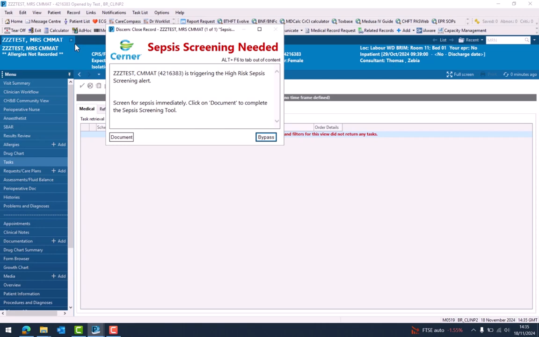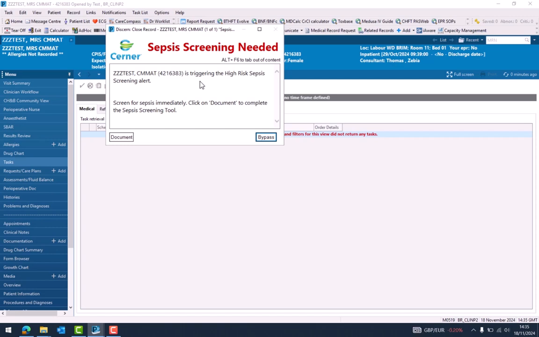If you need to bypass to get into the patient record, the sepsis screen will sit on your task list for you to complete. If you have not completed it by the time you close your patient record, it will re-alert for you to remind you that you now need to complete your sepsis screen.